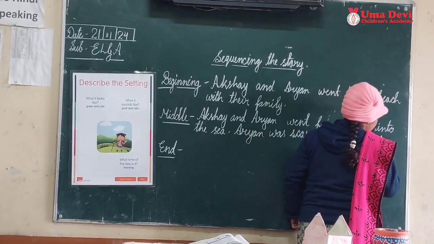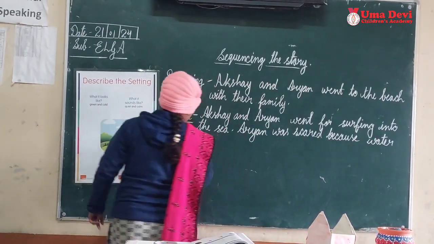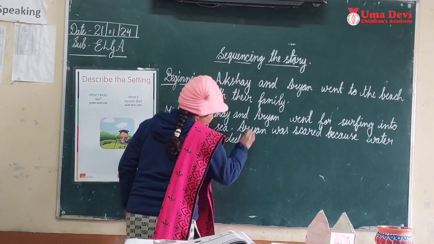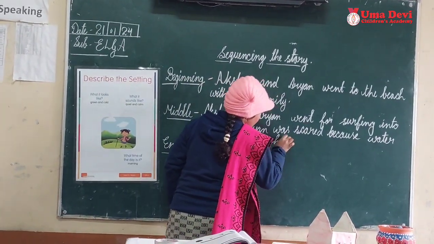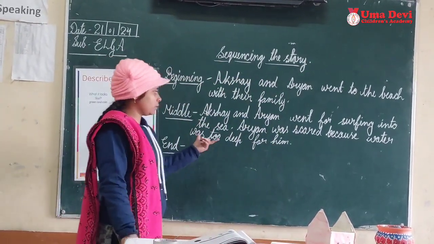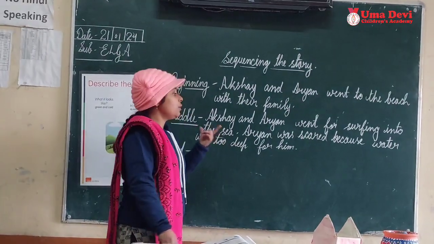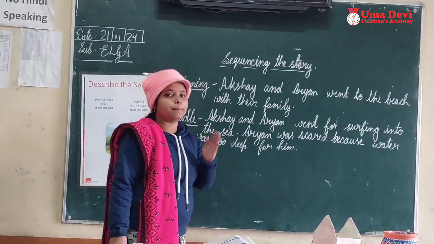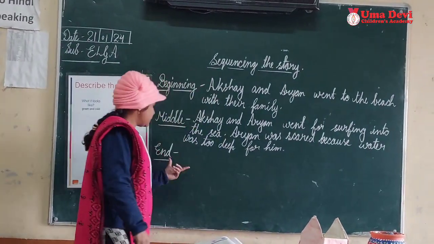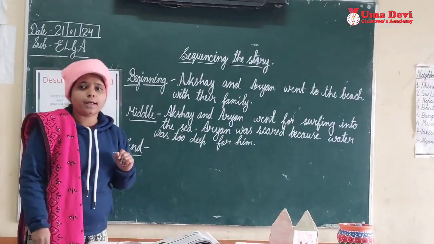Because the water was too deep for him. So like this we can write. So what do you have to write in the middle? In the middle you have to write what happened to the character. Now let's come to the end. What will we write at the end of the story?